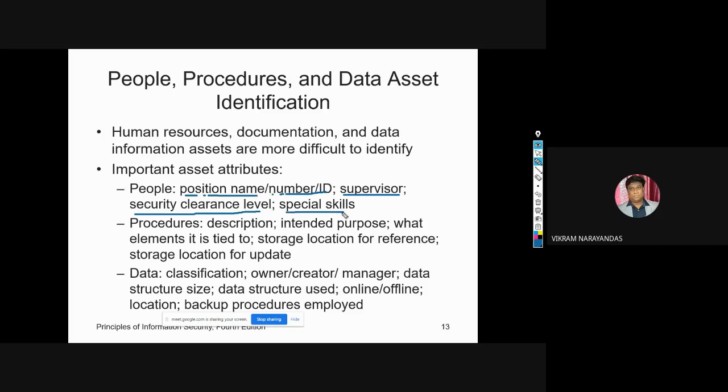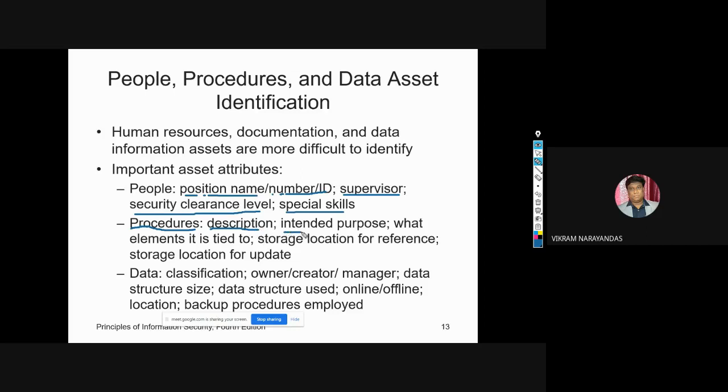You want to identify the people's position name, member ID, security clearance levels, and special skills they know. Even for procedures, we have some description, documentation,